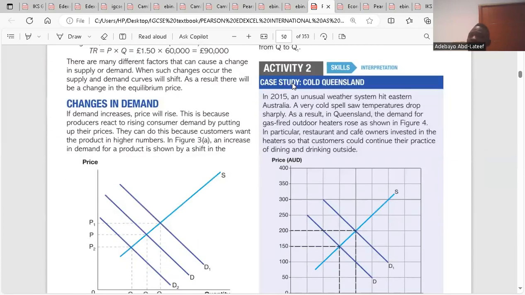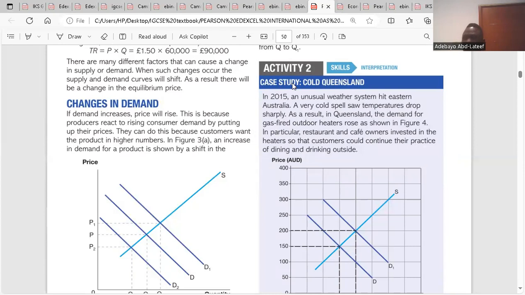If demand increases, prices will rise. This is because producers react to rising consumer demand by putting up their prices. So look at how it happens. There's a change in demand, and as a result, producers or firms react towards that change in demand. A change in demand is not as a result of a fall in price now. We're saying that at the price at which the market is selling, the consumer continues to buy at that point in time, and the demand from consumers increases in that market.